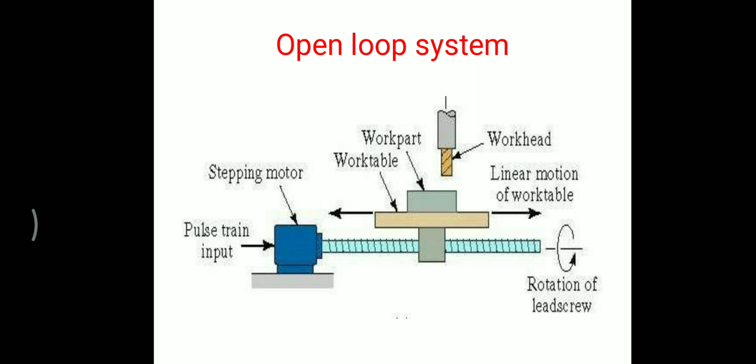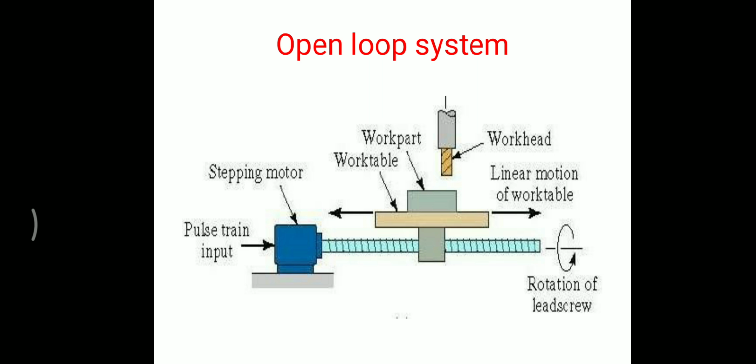Stepper motors are the simplest way to convert the signals to proportional movement. Stepper motors are relatively cheap, very cheap. In the open loop system, stepper motors are always used, and they are digital type for driving the slides. This is the diagram of the open loop system.